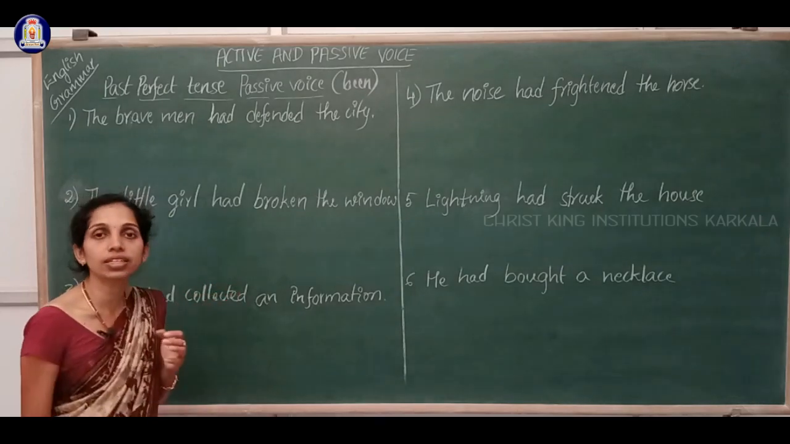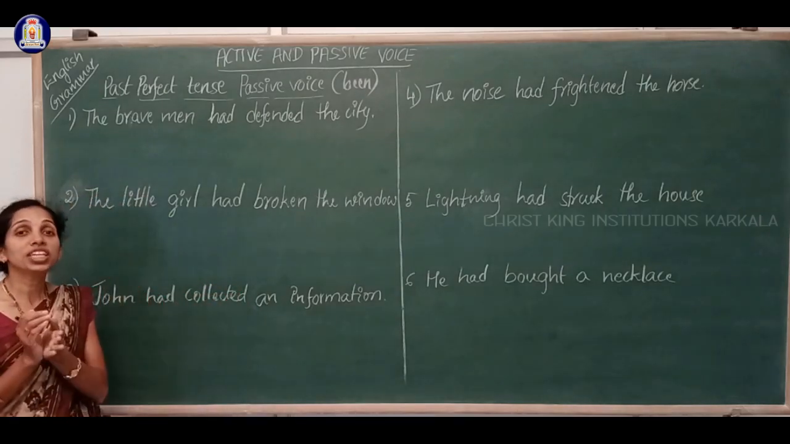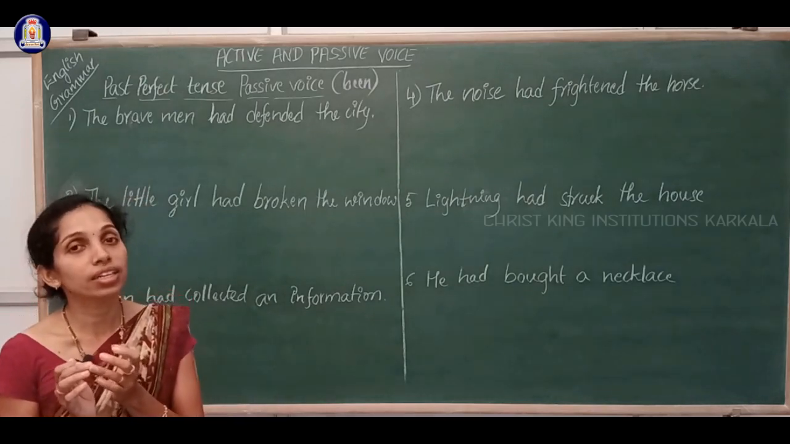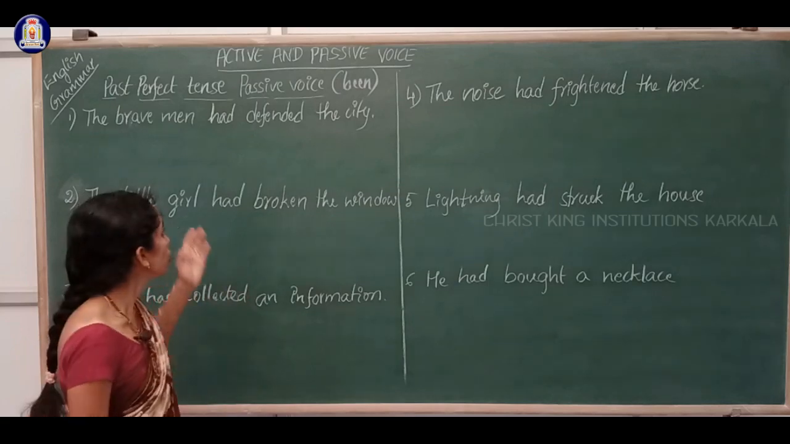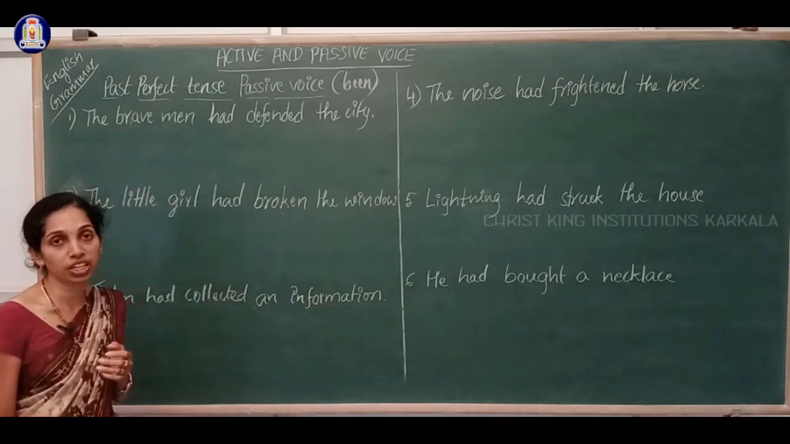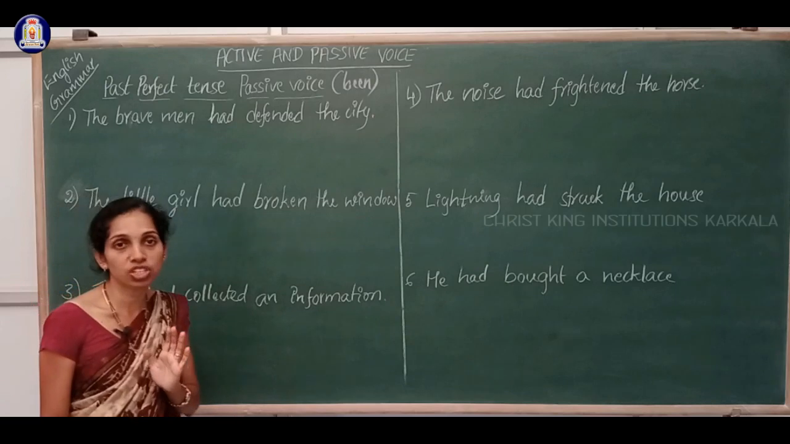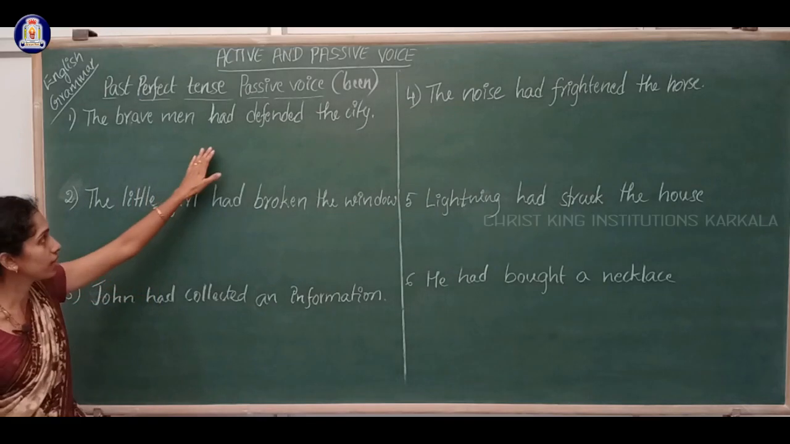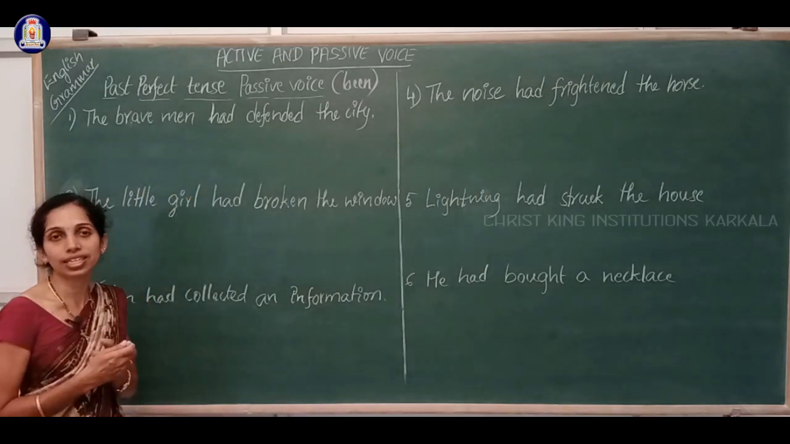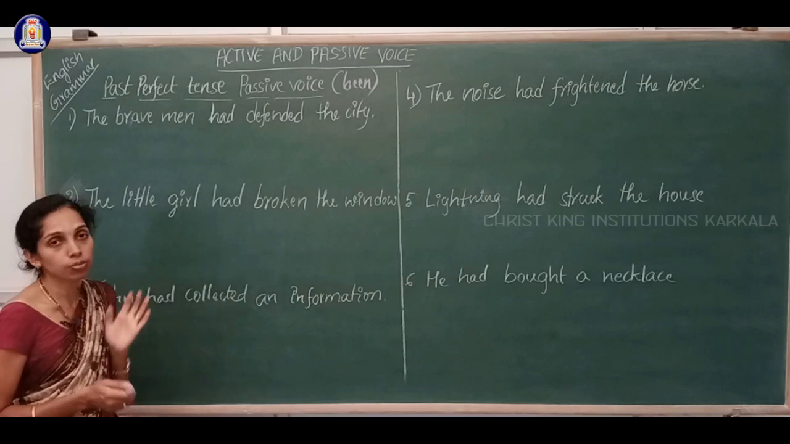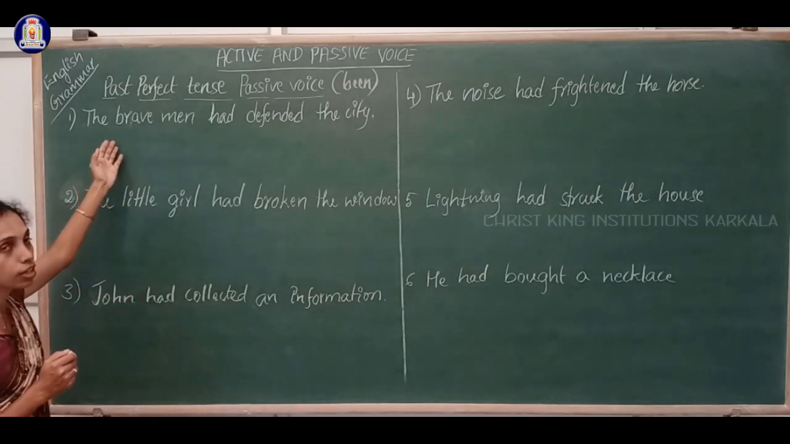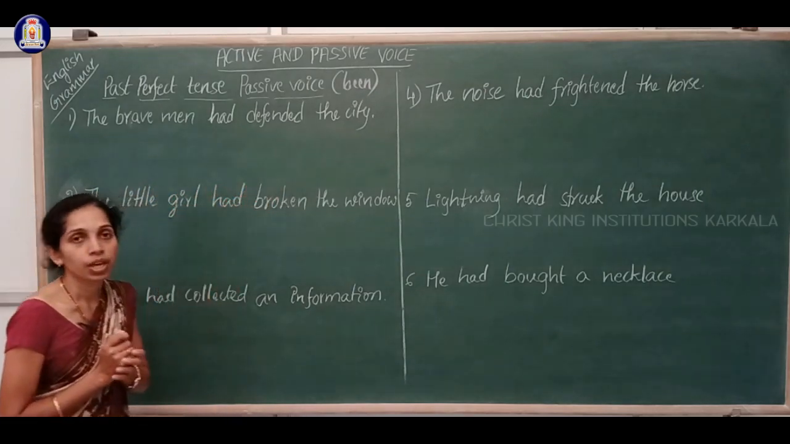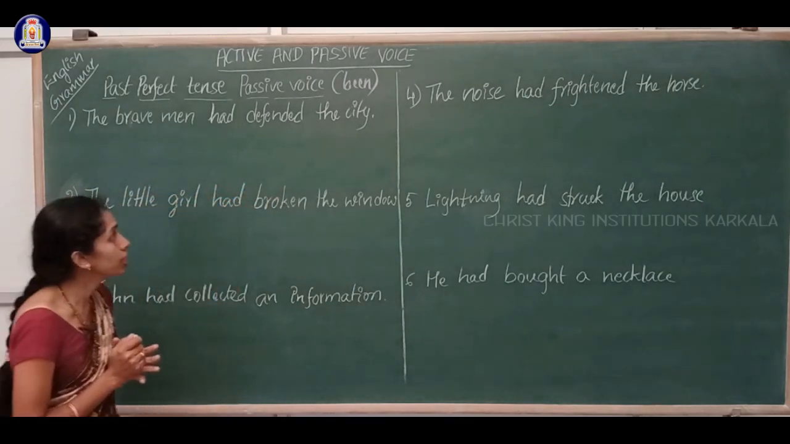Here I said in the previous class, perfect tense, how to recognize in the sentence: there will be has, have and had usage, right. So here we have the past perfect tense. Always had refers to the past perfect tense. So dear students, we have had here in the sentence, so we can easily recognize that it is a past perfect tense. Okay, look at the first sentence. The brave men had defended the city.